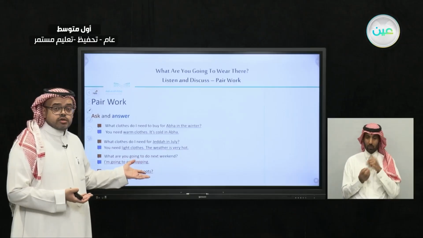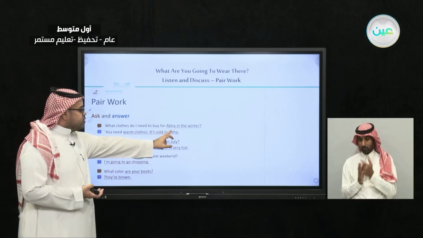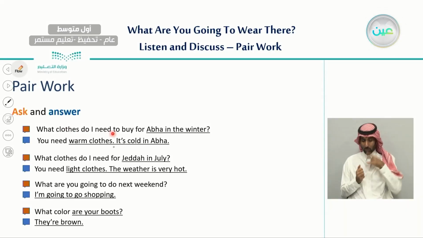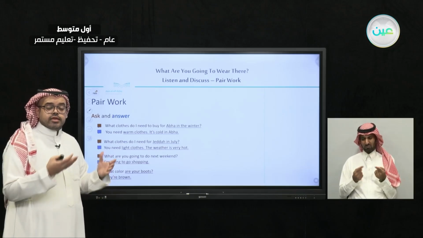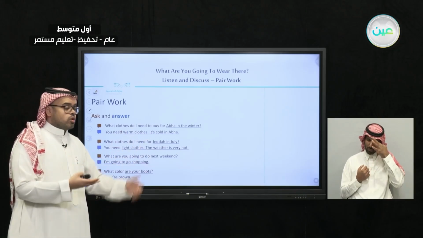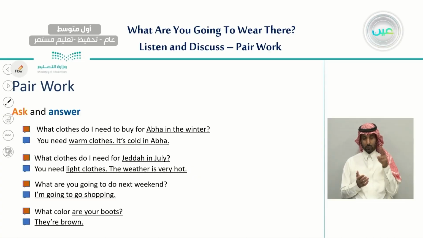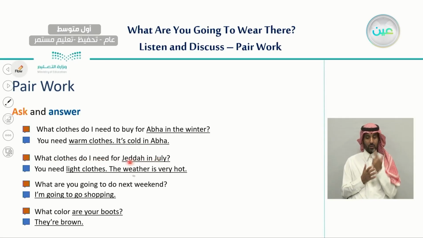So you can change this. You can say, for example, instead of Abha, what clothes do I need to buy for Jeddah in the summer? And the other person will suggest that you should wear the kind of clothes that is suitable or casual for hot weather. The second question you should ask is, what clothes do I need for Jeddah in July? And the answer will be, you need light clothes. The weather is very hot. So you can also have a similar suggestion for this.